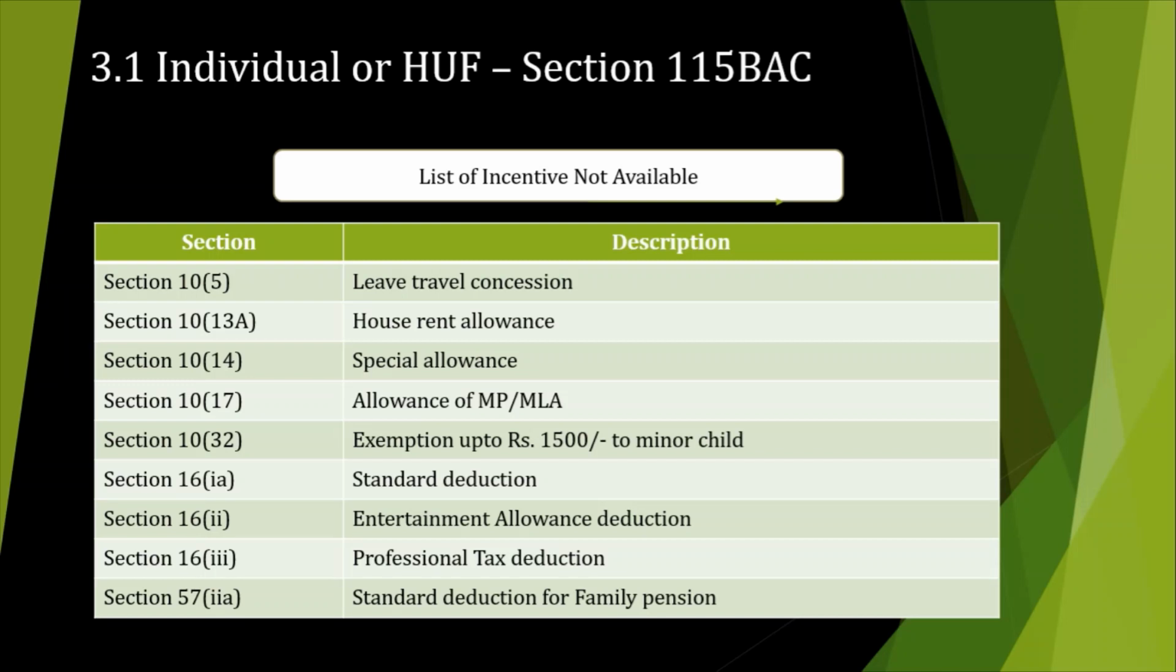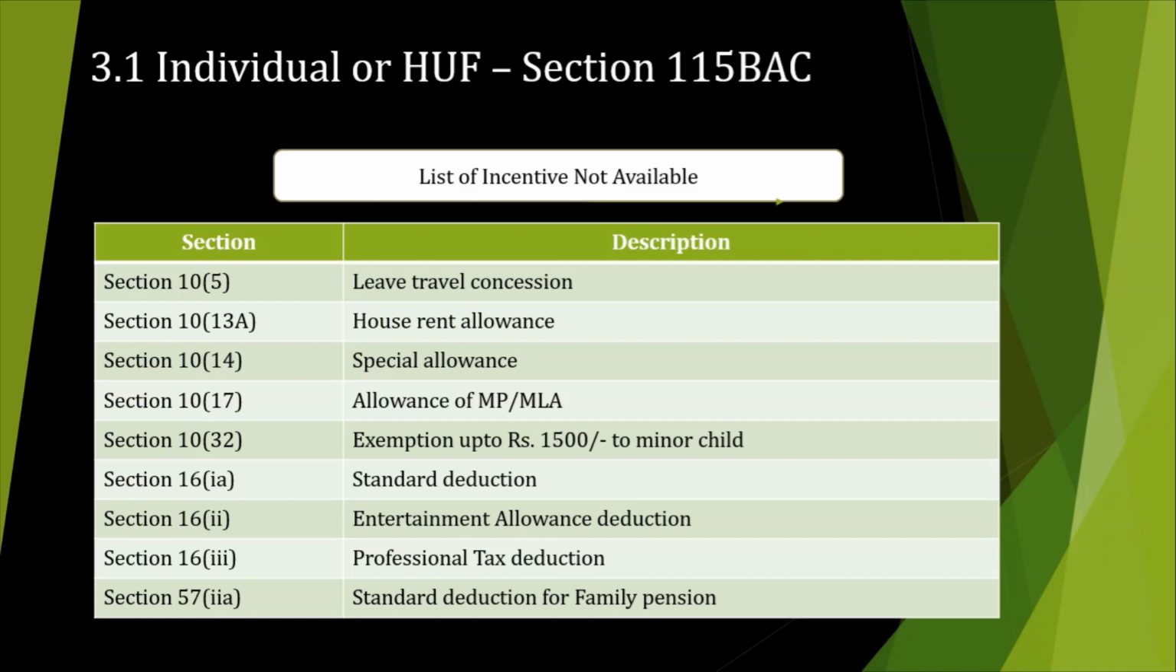Section 10(17), allowance for MP or MLA, does not impact normal individuals. Then the exemption limit of rupees 1500 related to a minor child, which is clubbed to the parents' income, is also not applicable. Standard deduction, which is 50,000 rupees at present, is also not applicable. Entertainment allowance, related to government employees, is not available to them if they avail this scheme. Professional tax deduction is not allowed. And section 57(iia), standard deduction for family pension, which is 1/3 of the pension or 50,000 rupees, whichever is lower, is also not available.